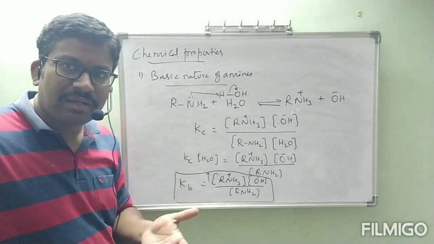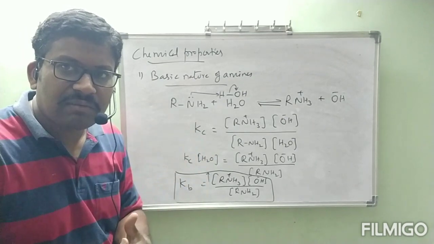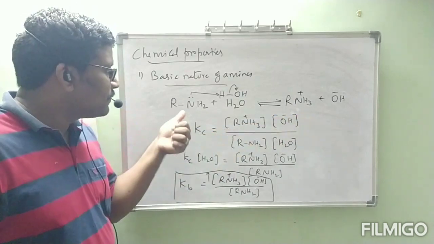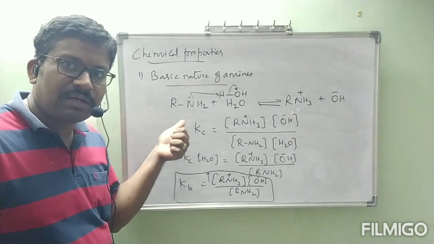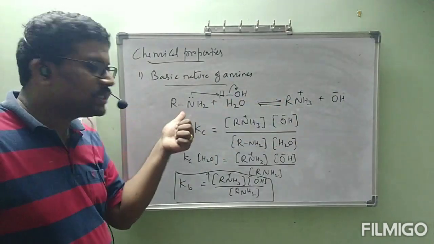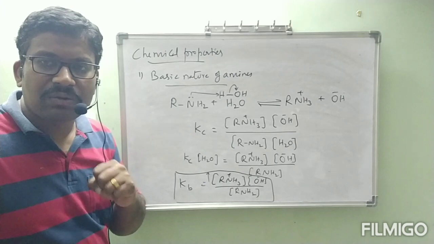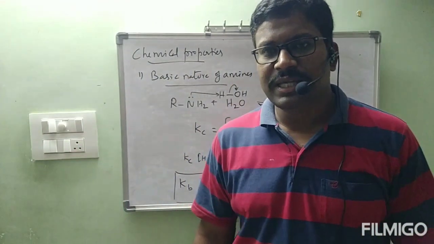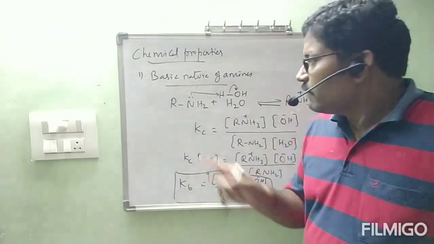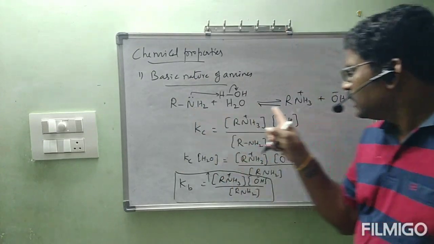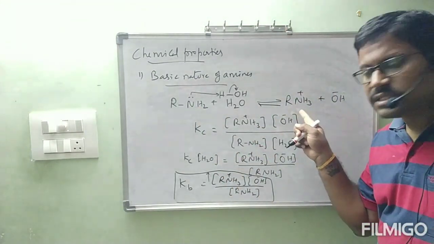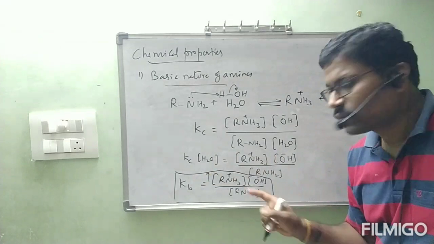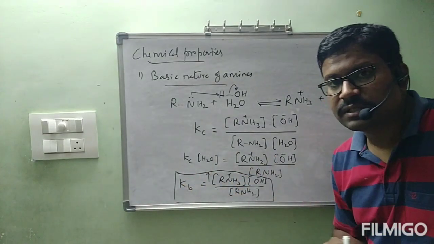The more easily it can donate, that many more molecules of RNH3 plus will be formed. The substance which can donate the lone pair of electrons easily is called a strong base. When it is able to donate the lone pair of electrons easily, this concentration is more, and when this concentration is more, the Kb value is also more.